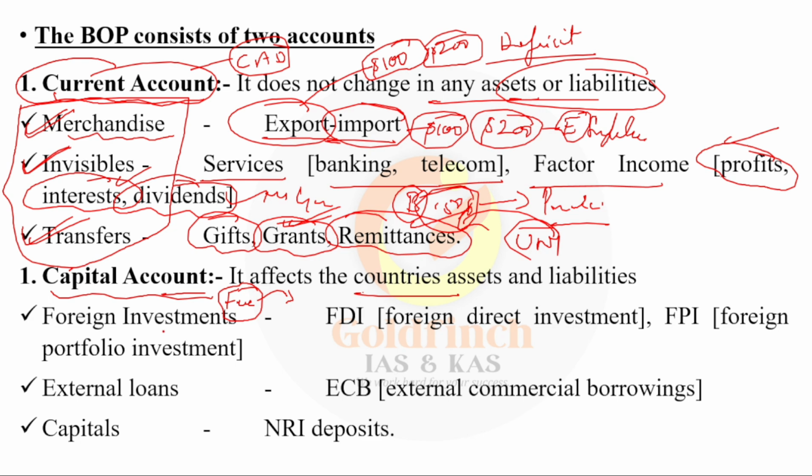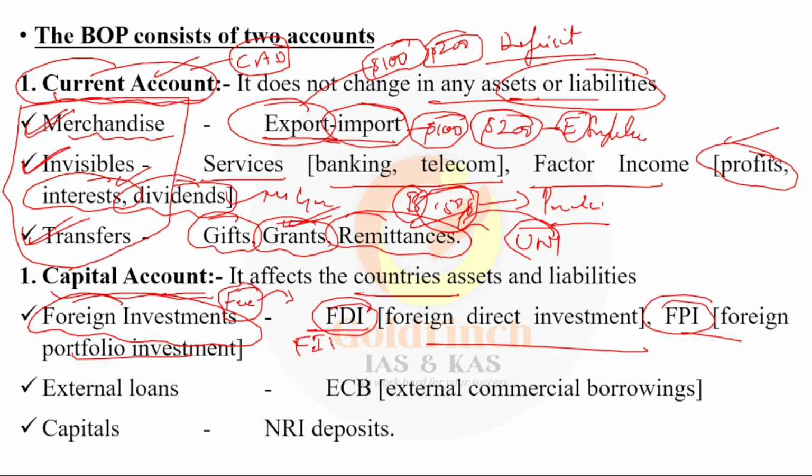You understand, right? These are all current account. Capital account means foreign investment, like foreign direct investment and foreign portfolio investment, which includes foreign institutional investment and qualified foreign investor, meaning the foreign investment coming into your country. External loans, where you're borrowing money from other countries, and NRI deposits, where non-resident Indians deposit money in the country. These all come under capital account.